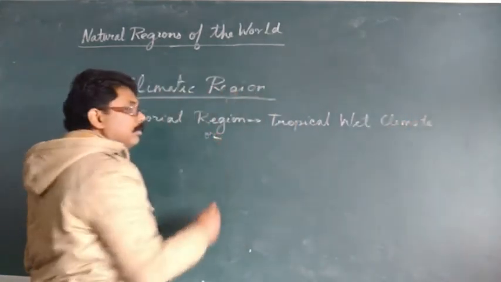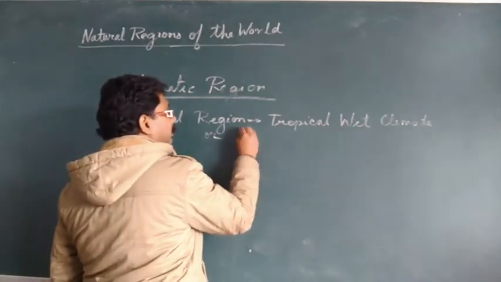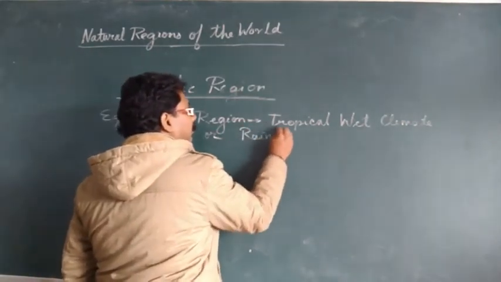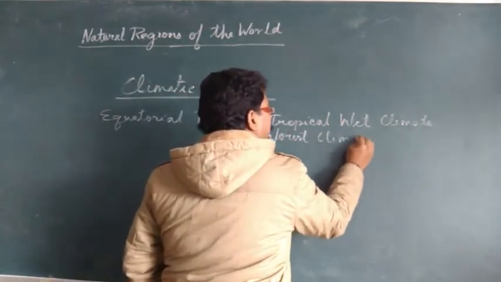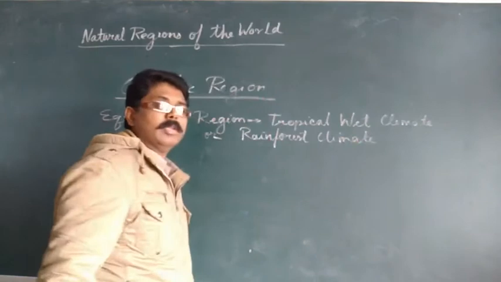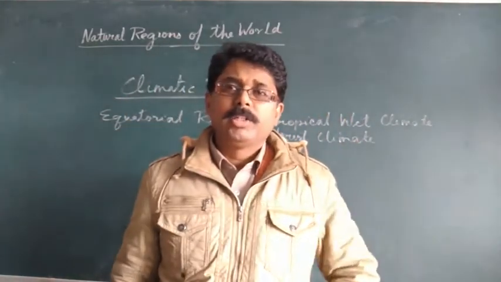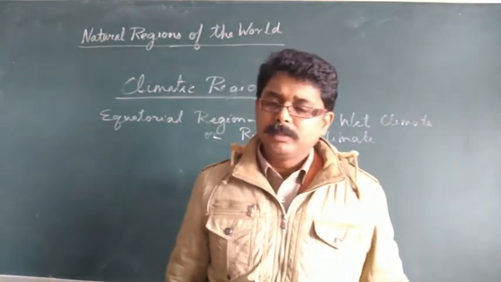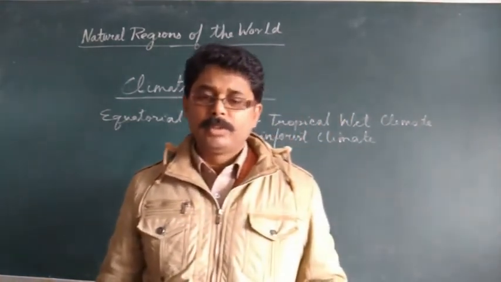Or rainforest climate. So this question can be asked: by what other name are the equatorial regions also known? The answer is the tropical wet climate or rainforest climate.